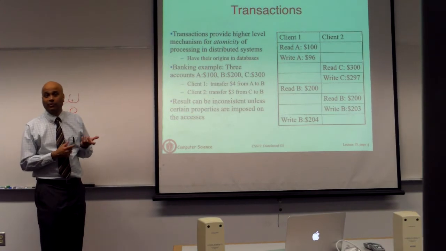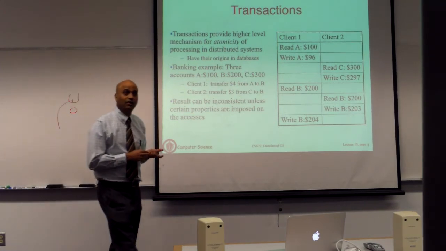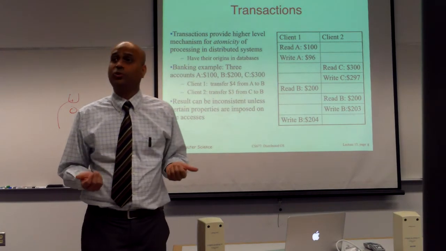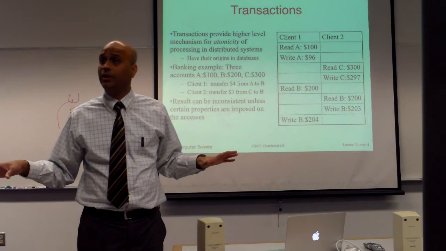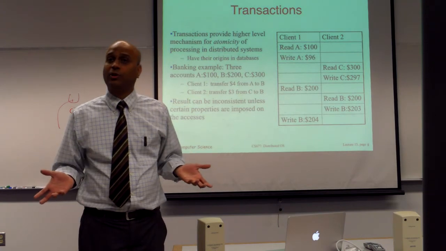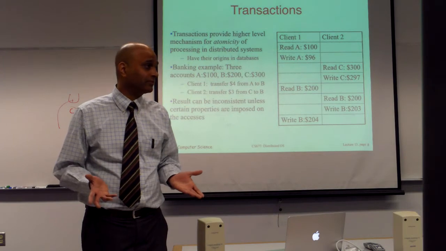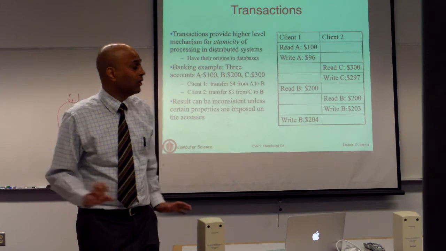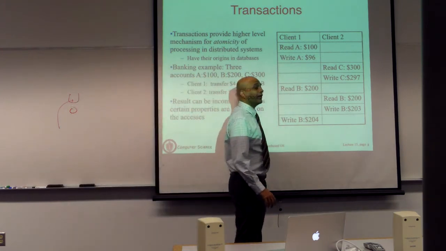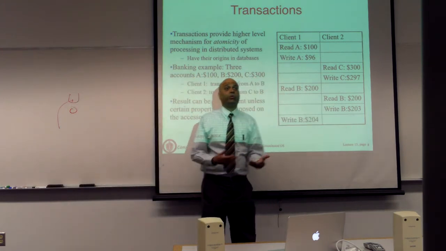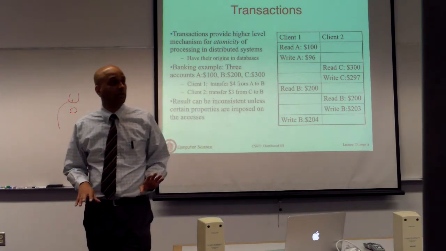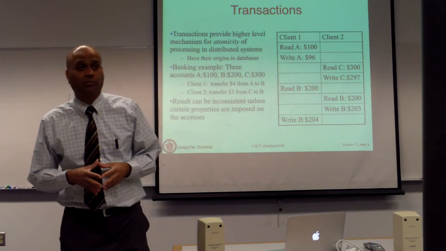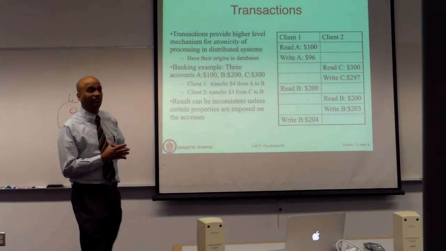In our case, I'm not going to start talking about databases here. This is a course on distributed systems, but what we are interested in is what are called distributed databases. Your databases themselves are replicated. How are you actually going to implement correctness? It makes the problem even worse. No longer one database, you have multiple independent copies. So it is conceivable that client 1 ran on copy 1 and client 2 ran on copy 2 and they overwrote one another. So things get even worse than what you have in a centralized database system. So you need to understand how to implement transactions in a safe manner.